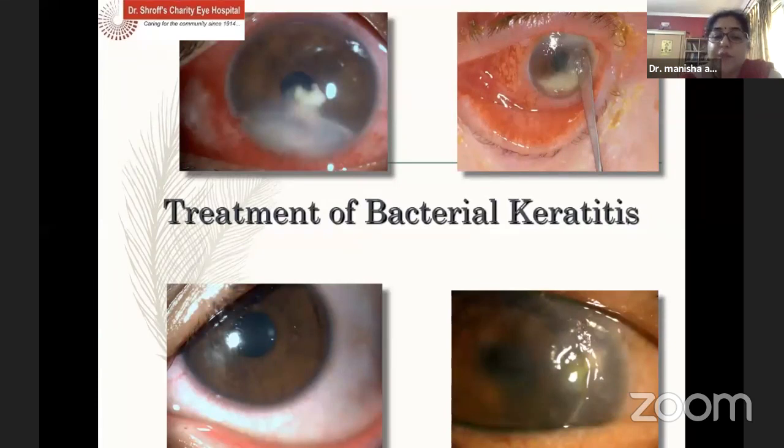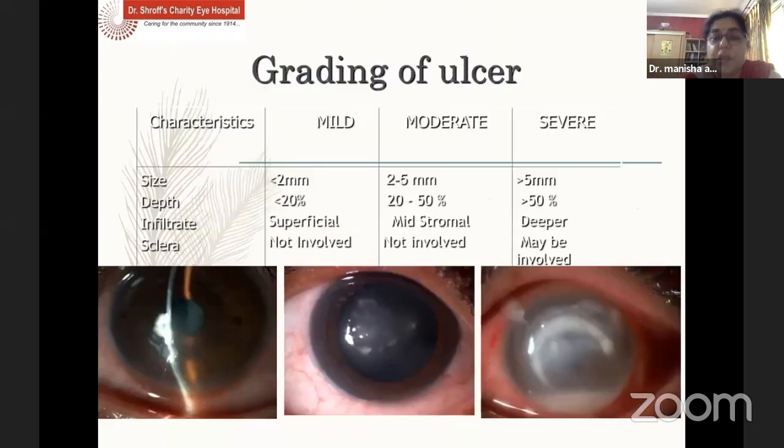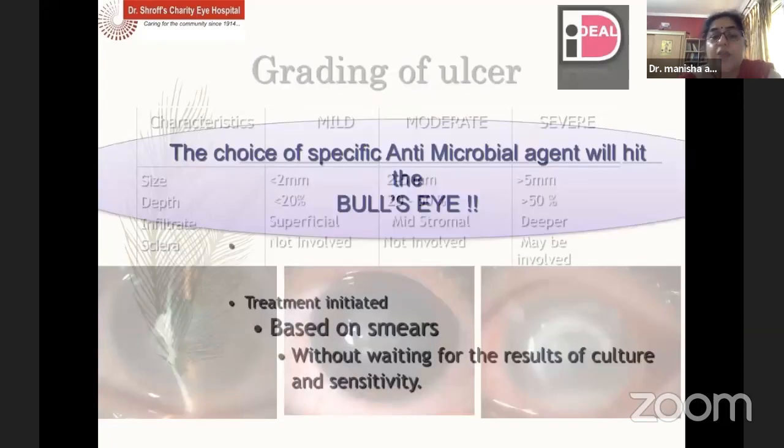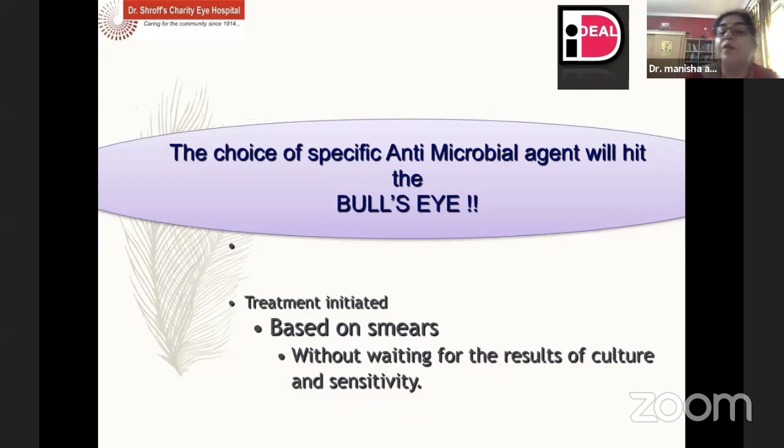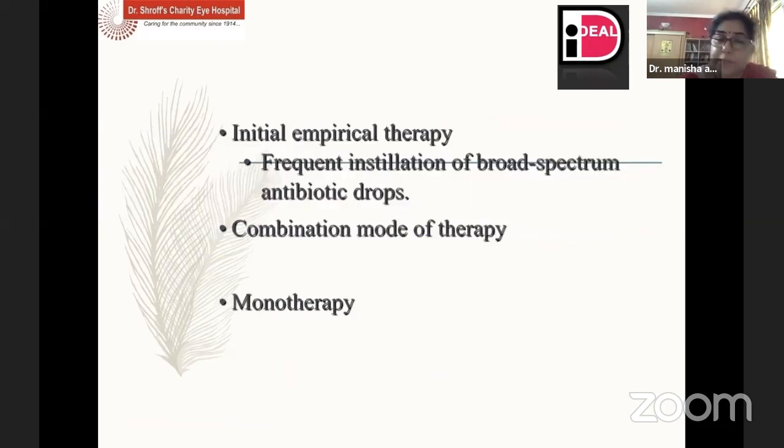So when we come to the treatment for these bacterial keratitis, which may present in any of the forms, we should always grade the ulcer, whether it's in the mild variety, a moderate, or severe ulceration. The choice of antibacterial agent always hits the bullseye. If we know which organism we are dealing with, we can go in by the antibiotics based on the smears without waiting for the results of the culture and the sensitivity. That we can see after some time.